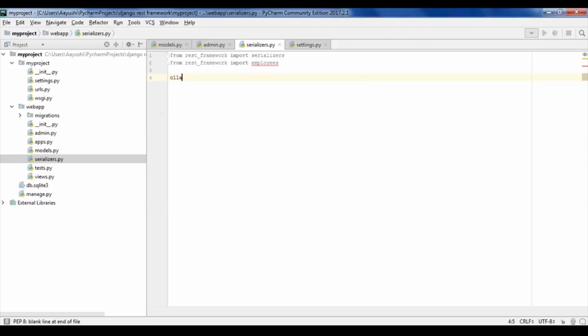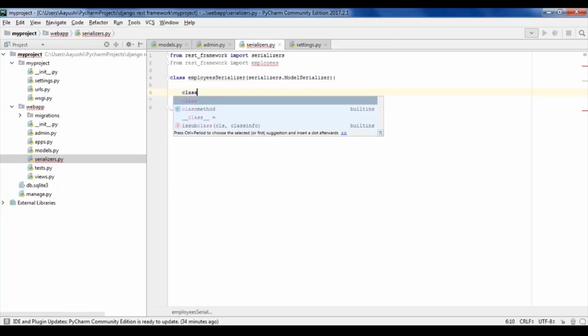So here now let's create a class. So class employee followed by a serializer. Here this is my model name, which is my employees, followed by a serializer. So whatever model you want to serialize, just say the name of the class followed by the serializer keyword. Next, this serializers.ModelSerializer is your inbuilt thing. You don't have to worry about this because you just have your model as a blueprint which the serializer needs to convert to a JSON format. So next what we have to do, we have to create a class Meta and further configure it.